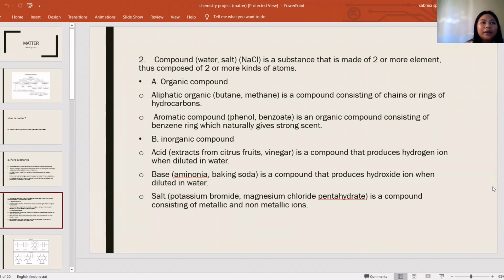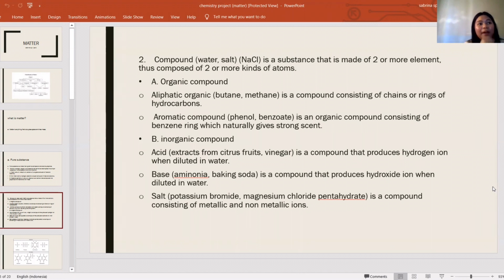For aliphatic organic, the examples are butane and methane. Aliphatic organic is a compound consisting of chains or rings of hydrocarbons. And for aromatic compound, the examples are phenol and benzoate. Aromatic compound is an organic compound consisting of benzene ring, which naturally gives strong scent.